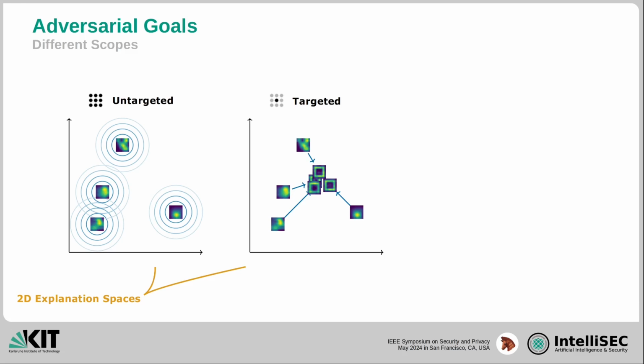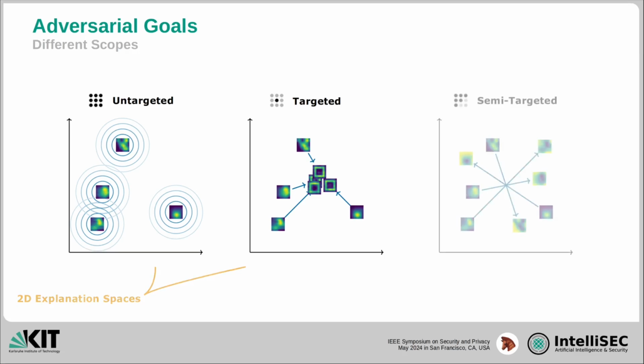And then we have found targeted attacks. Here, the malicious explanations should all be equivalent to one specific target explanation. Here we again visualize the square, but in principle it could be anything. Lastly, we have identified semi-targeted attacks. Here the target explanation for a given sample is a function of the clean explanation. On the slide we visualize an inverting function, but in principle any function in the explanation space can be used.